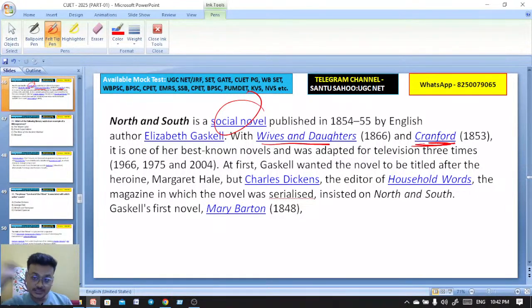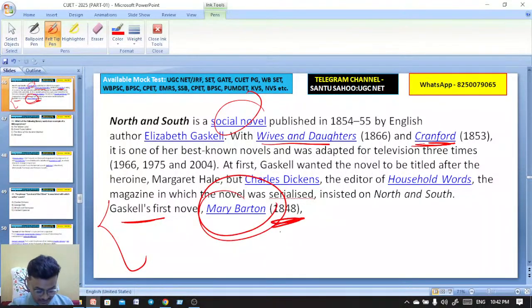The debut novel, the first novel by Elizabeth Gaskell, is Mary Barton, published in 1848. So which one is the debut novel by Elizabeth Gaskell? That is Mary Barton, published in 1848. And North and South is a social novel. Other important novels by Elizabeth Gaskell are Wives and Daughters and Cranford.